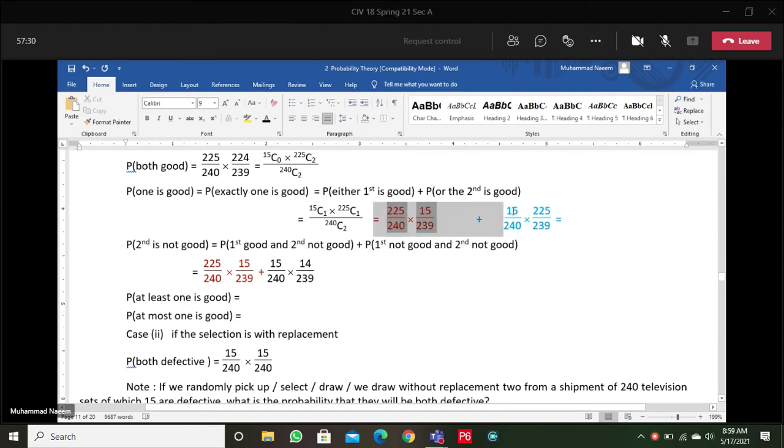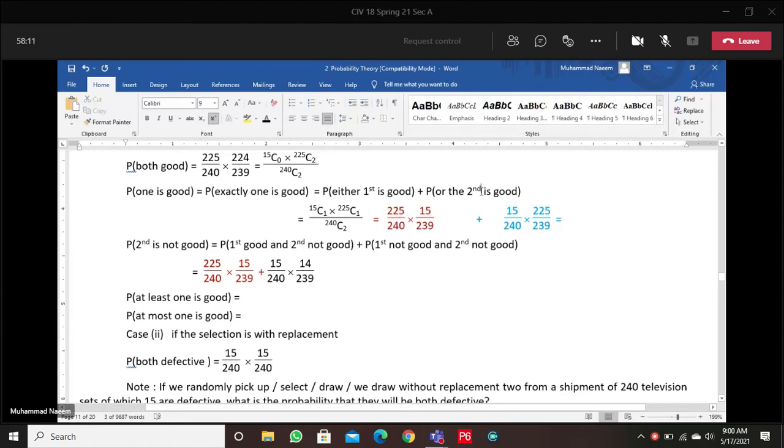Otherwise, if we are calculating one good item, this may be the first one or it may be the second one. If it is the first one, the probability is 225 by 240, and the second must be defective, with probability 15 by 239.